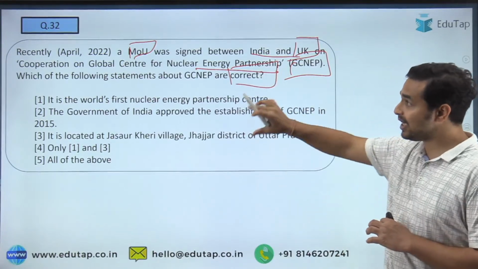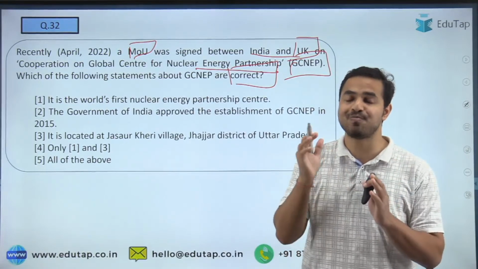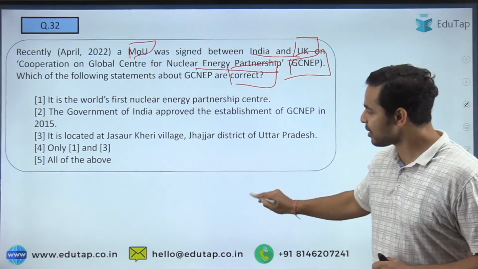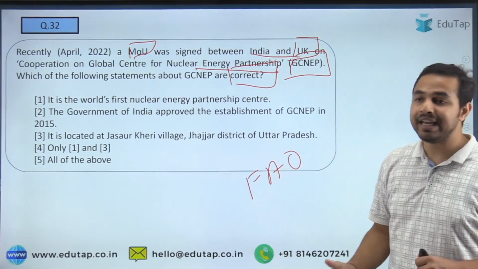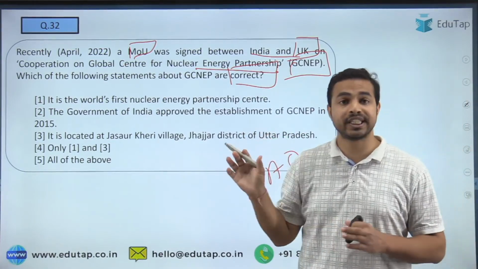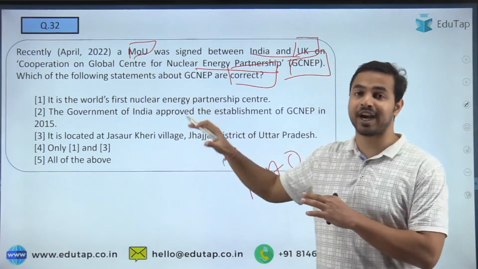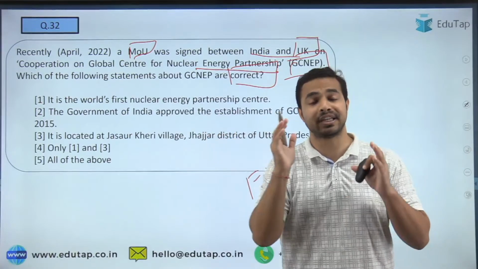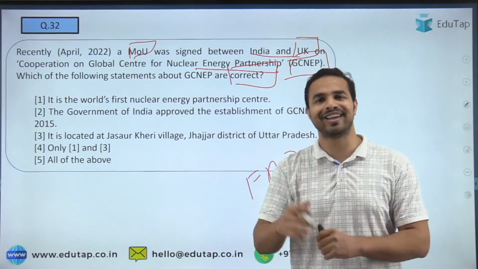तो जब भी ऐसी किसी ऑर्गेनाइजेशन की बात होती है या इनिशिएटिव की बात होती है, you must remember the important points about those initiatives, क्योंकि हमने लास्ट ईयर के एग्जाम में देखा there was a question on FAO, there was a question on ASEAN, there were such kinds of questions which are talking about the current affair as well as the static part of these kinds of organizations, the regional groups, and that is why you are required to remember the important points about such kinds of initiatives, the groups and the regional organizations as well.